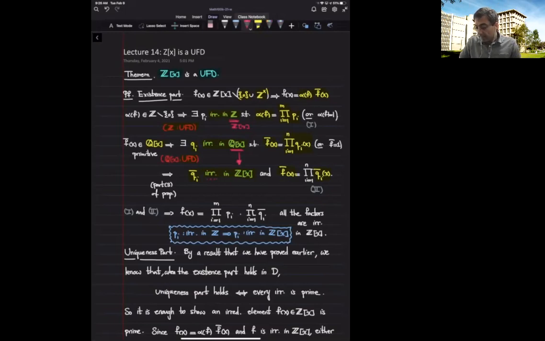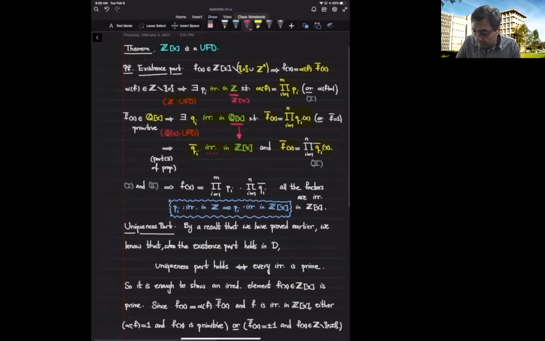Now, alpha of f has been written as a product of irreducibles. f bar has been written as a product of irreducibles. So altogether, we get that f is a product of P sub i's and Q sub i bars. Q sub i bars, we have already discussed that they are irreducible in Z bracket x. So they are in the right ring. And P sub i's are irreducible in Z, but we showed that for constant polynomials, being irreducible in Z is equivalent to saying that they are irreducible in Z bracket x.